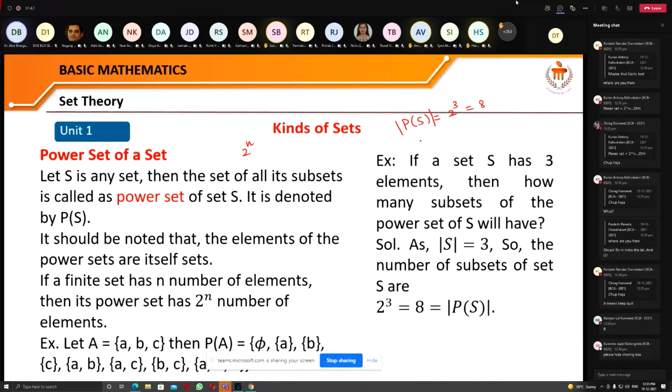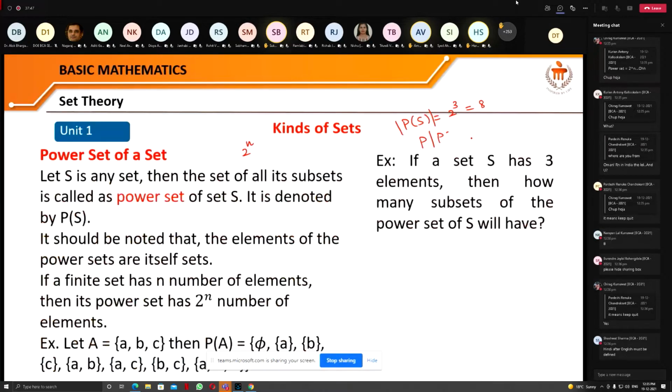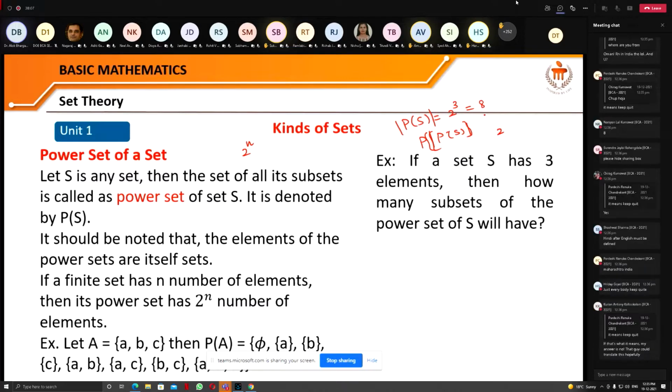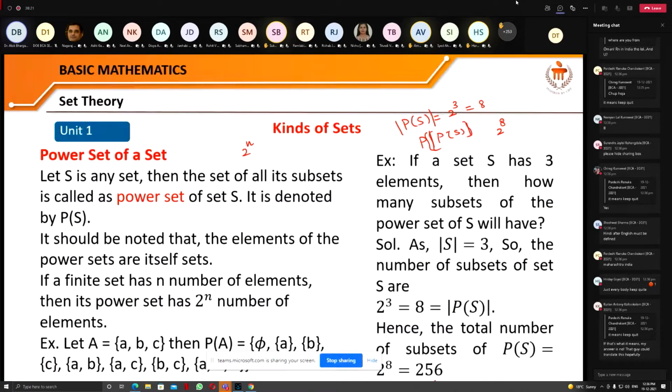Now the power set of the power set. That means if a set has 8 elements, how many subsets will this set have? So obviously this set contains 8 elements, so 2 raised to the power 8 will be the number of subsets of that set. And you can see that 2 raised to the power 8 is 256.